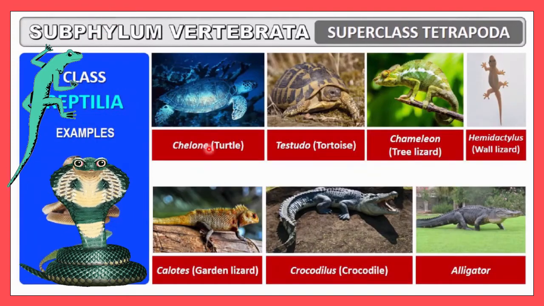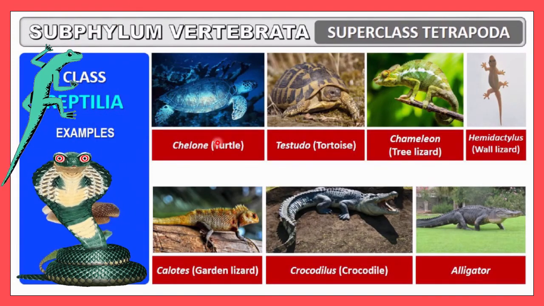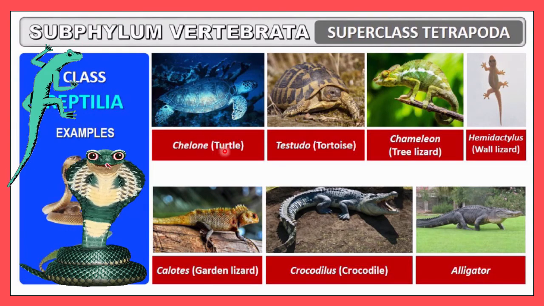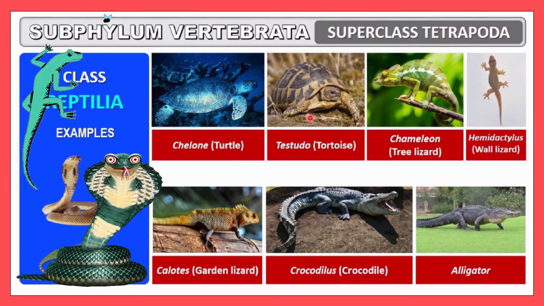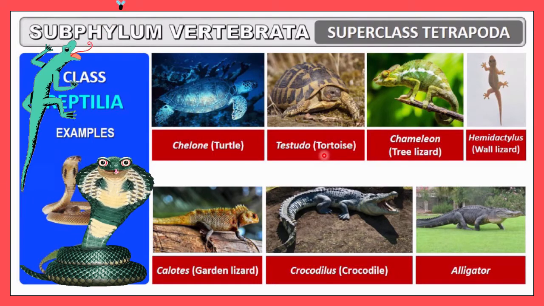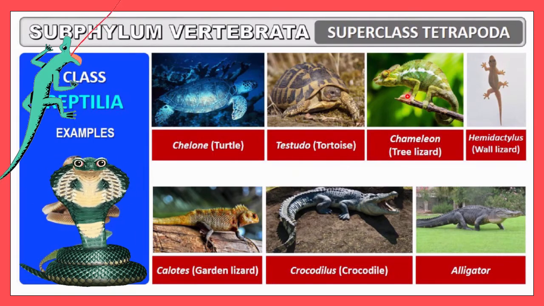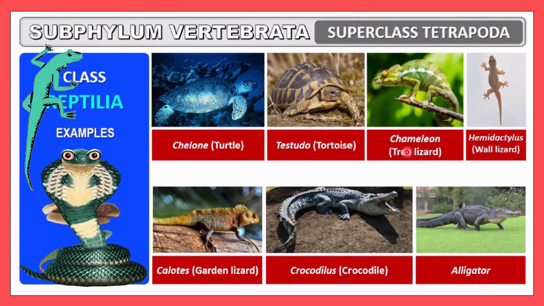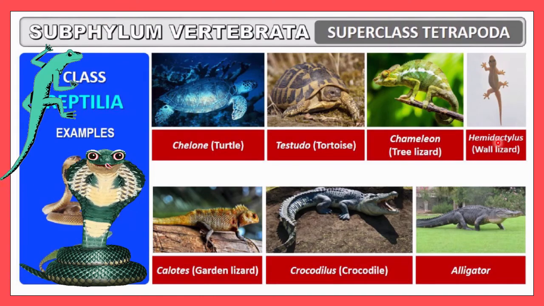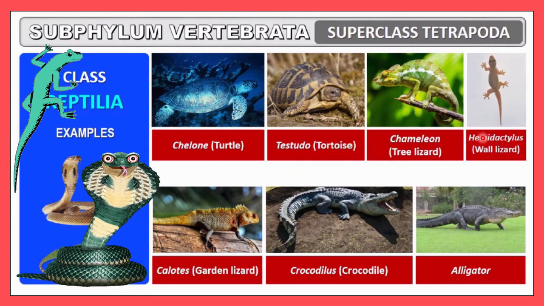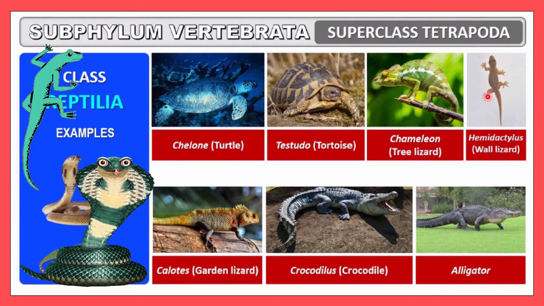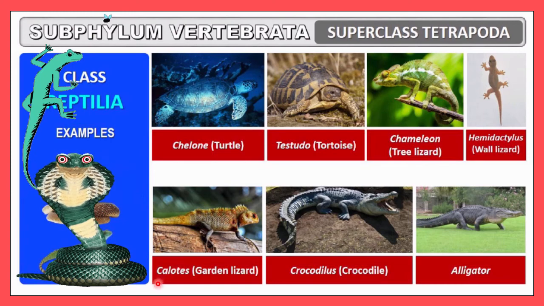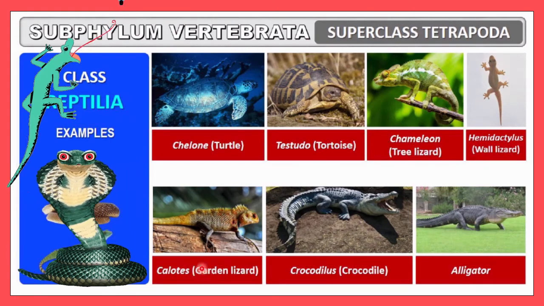Now in this photograph you can see some examples. Here the turtle is called Chelone. You must remember both the names of the reptilia examples. Testudo, we call it a tortoise. This one is a chameleon, a very well-known example that has the ability to change color. Tree lizard is called Hemidactylus, the scientific name for the wall lizard. And this is Calotes, also called garden lizard.